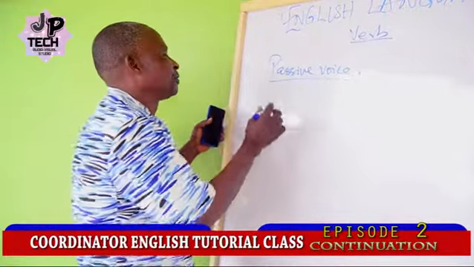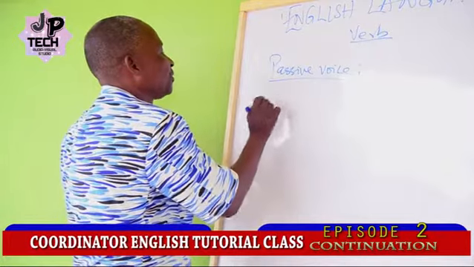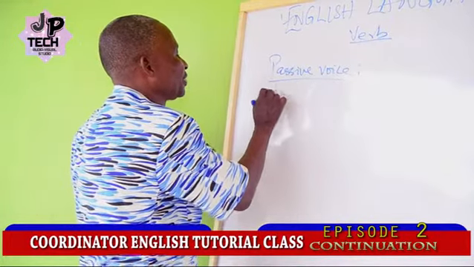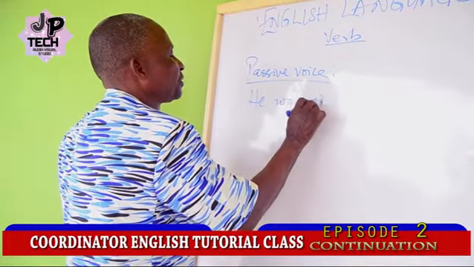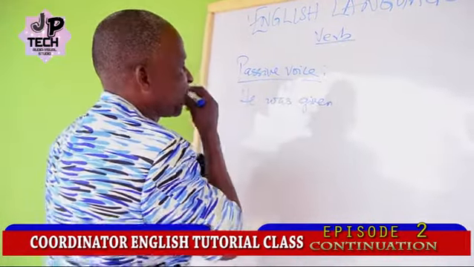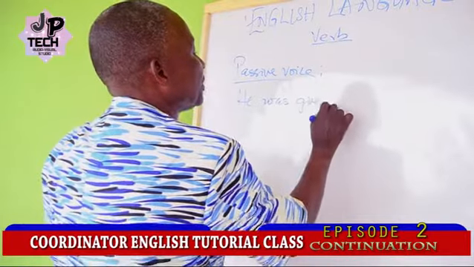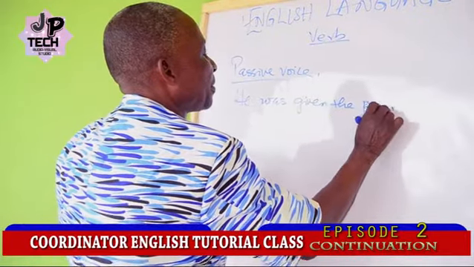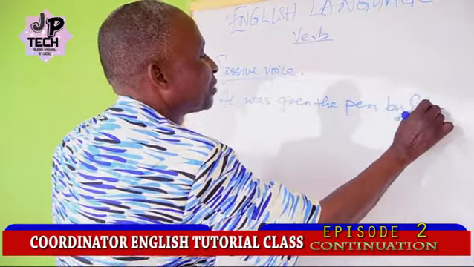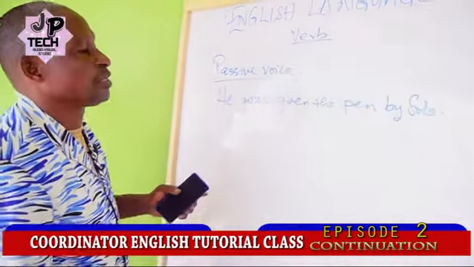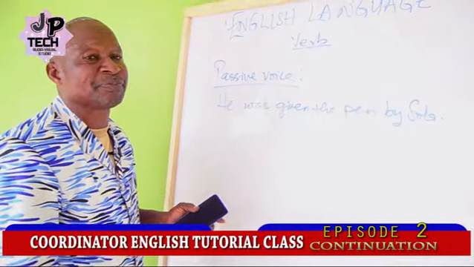For example, he was given the pen by Shola. He was given the pen by Shola.